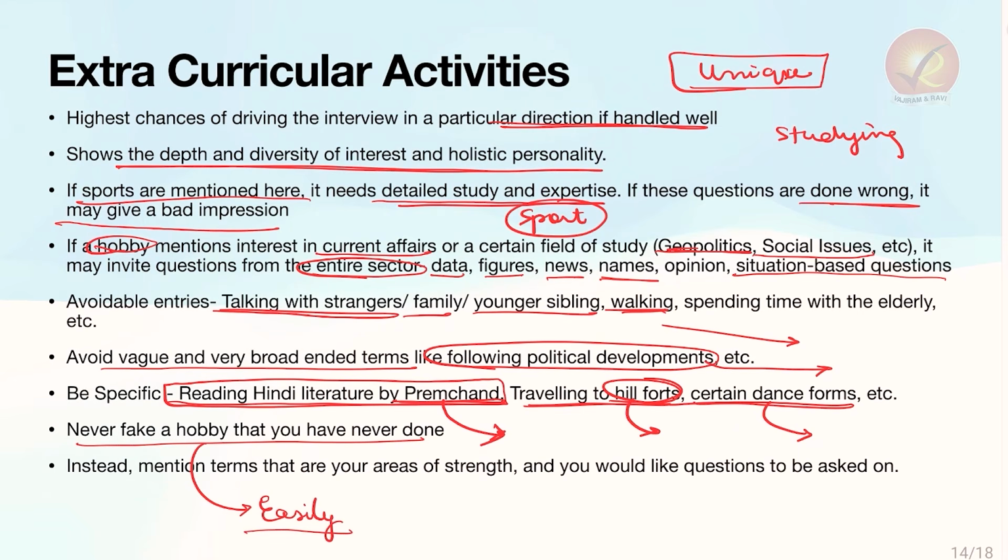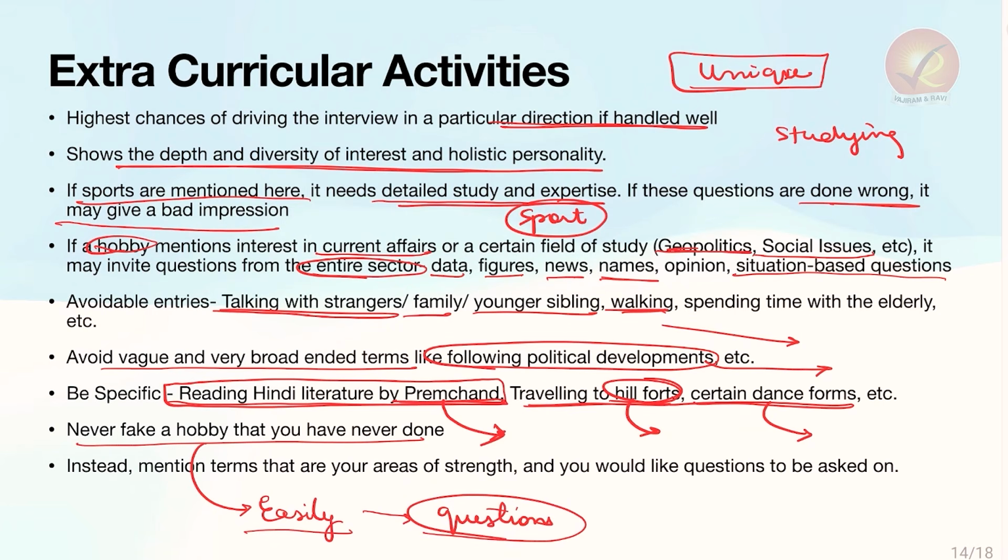And once this is caught through questions, they will not ask for any proof of your hobby. This is something that is very confusing for people, whether they should have certificates or documents to show that they have a particular hobby. No one will ask for your certificates or documents for any of the entries in this achievement section. No one will ask whether you have received any award that you have shown. But you should be able to handle the questions very well, in a confident and integrated manner.